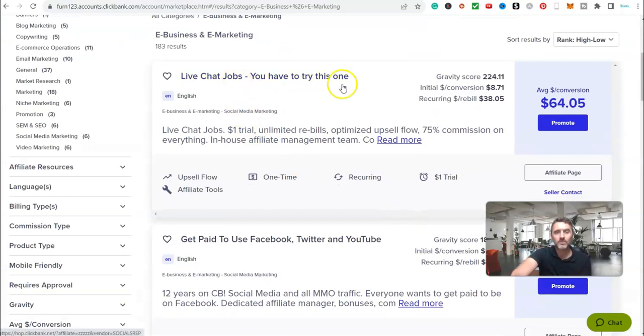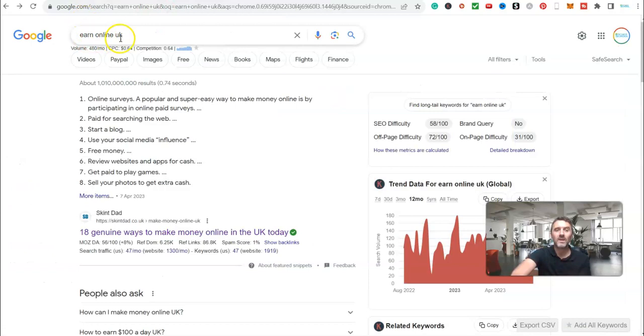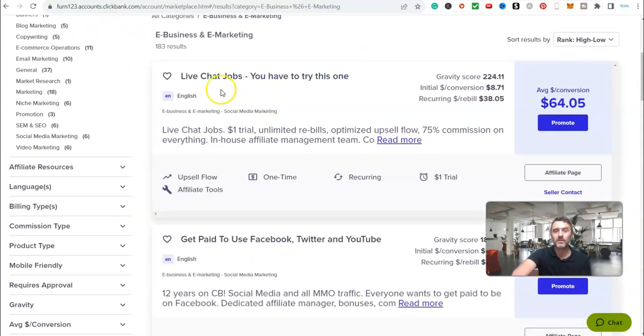So look at this, live chat jobs. You have to try this one. So if we know we've got people searching online for something around earning online, okay? Do we think something like this, live chat jobs, they'd be interested in that? It's very likely, isn't it? And we can see over here on the right-hand side our potential earnings. So this here has an average conversion of $64. I can see here where it says gravity score, 224. So that means it's selling very well.